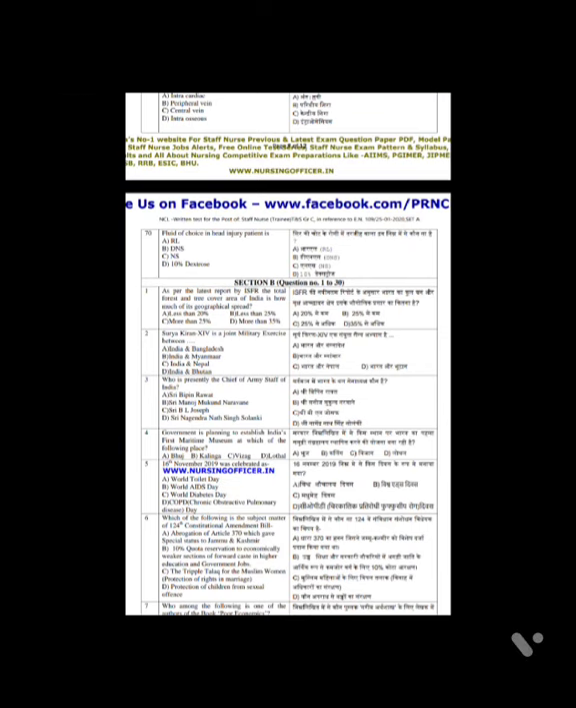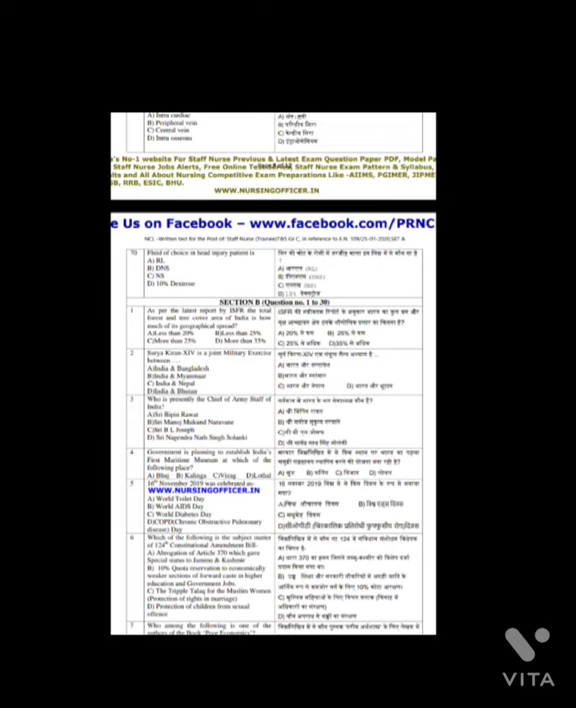Question number 4. Government is planning to establish India's first maritime museum at which of the following places? And the answer is option D, Lothal. Question number 5. 16th November 2019 was celebrated as. Question number 6. Which of the following is a subject matter of 124th Constitutional Amendment Bill? And the answer is option B, 10% quota reservation to economically weaker sections of forward caste in higher education and government jobs.